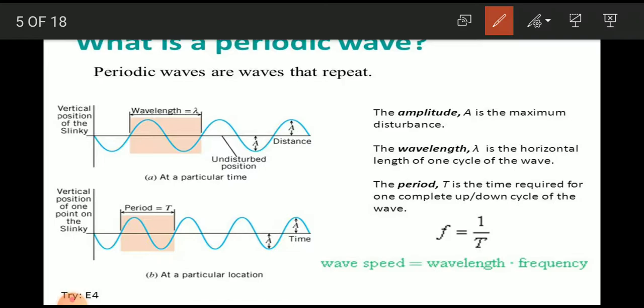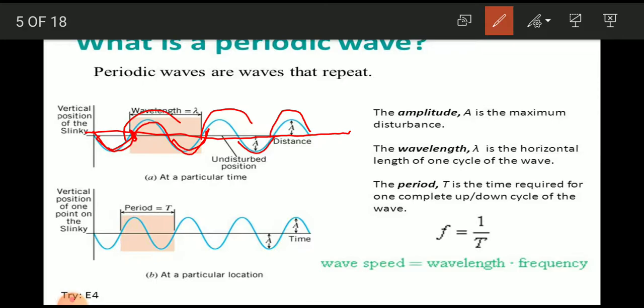In this case, the wavelength starts from this point: one crest, one trough. The region below the mean level, the mean position, is called the trough, and this is the crest. The distance which consists of one crest and one trough is called a wavelength, and the time required per one wavelength, per one cycle, per one vibration, per one rotation is called the time period.